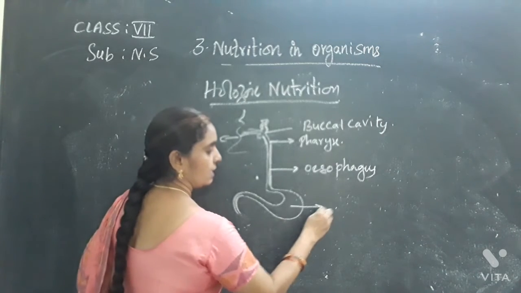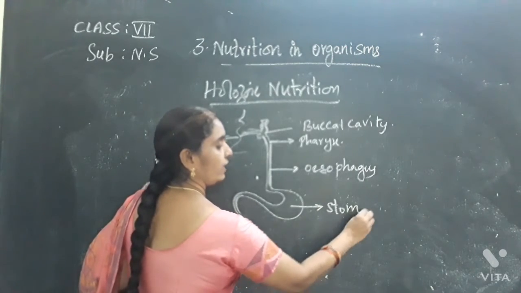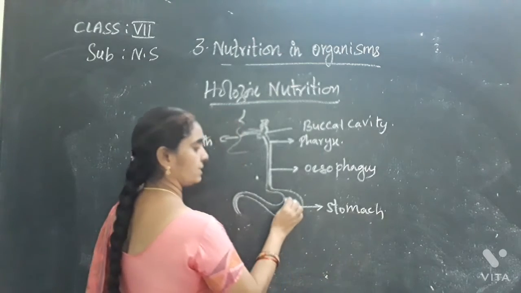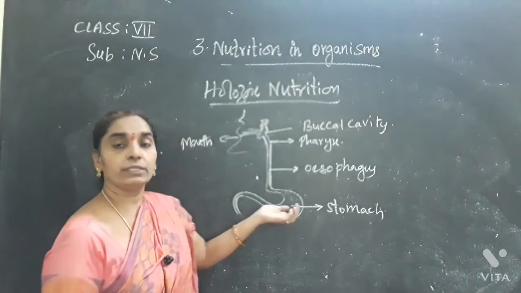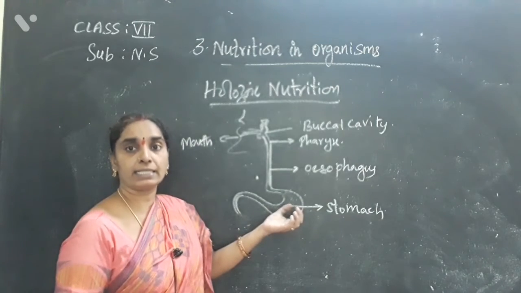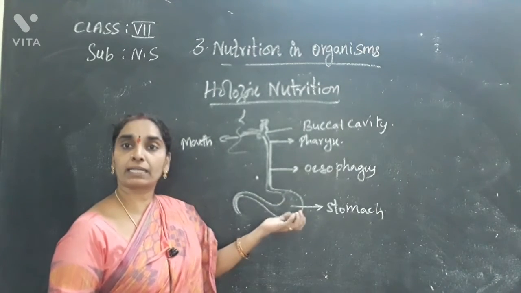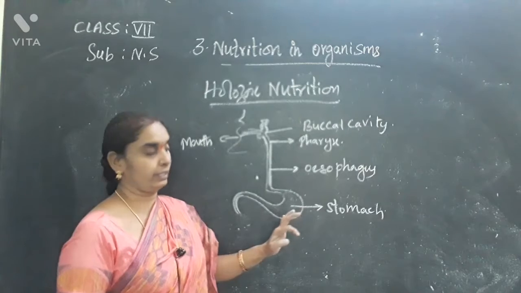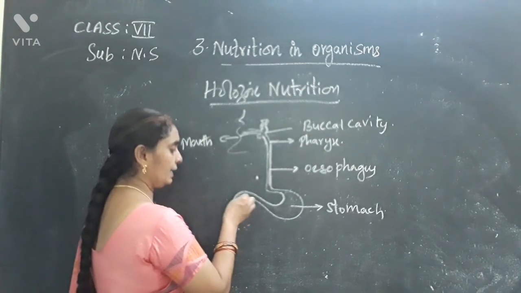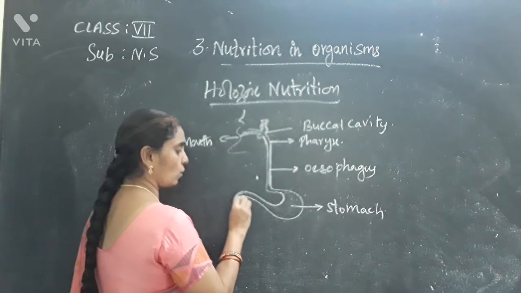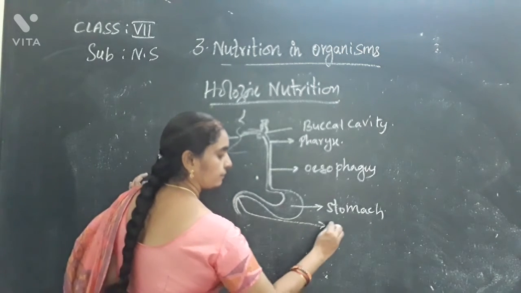This is the stomach where protein digestion takes place. It contains HCl, hydrochloric acid, which kills the bacteria present in the food inside the stomach. And this loop here is called the duodenum.